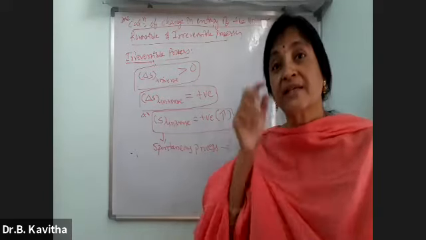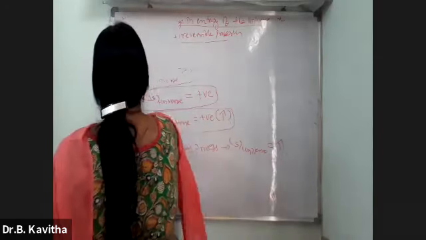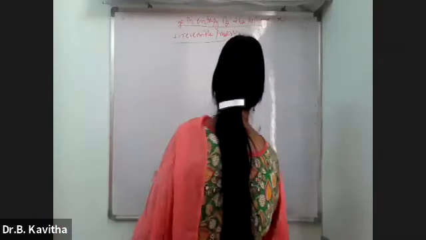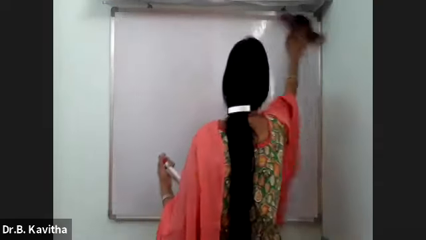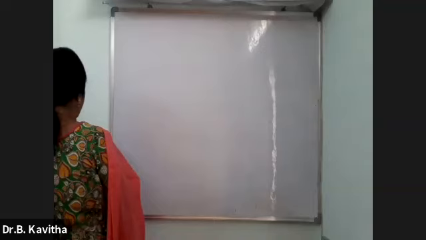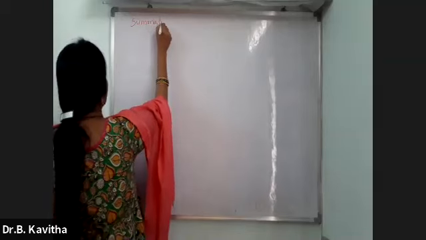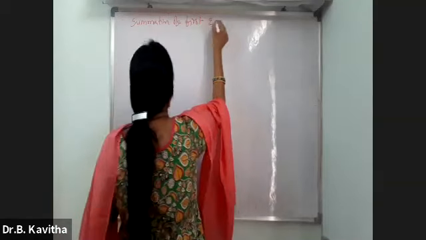And when you combine the first and second laws, that is called the summation of first and second laws.